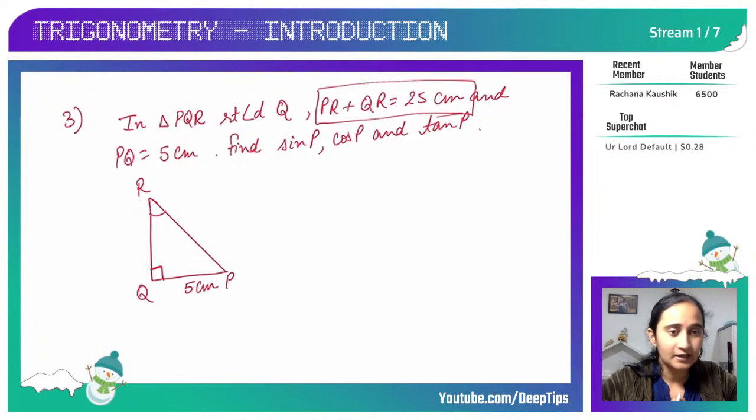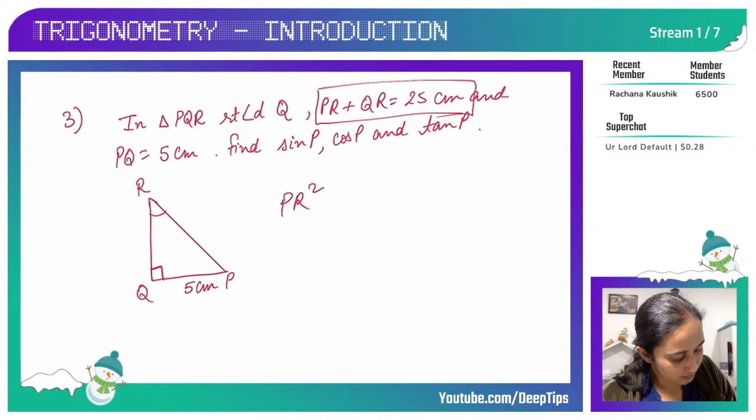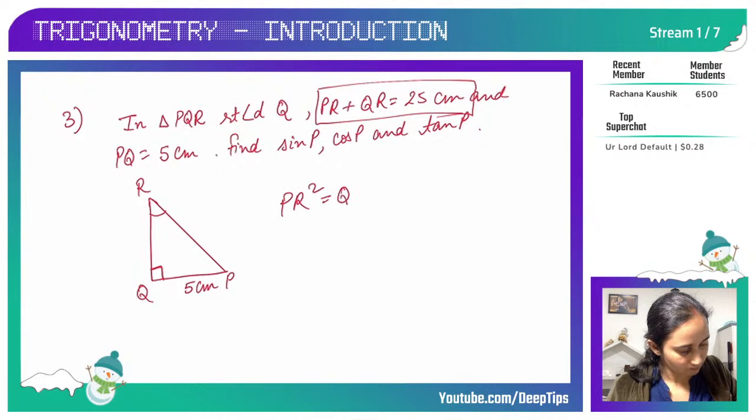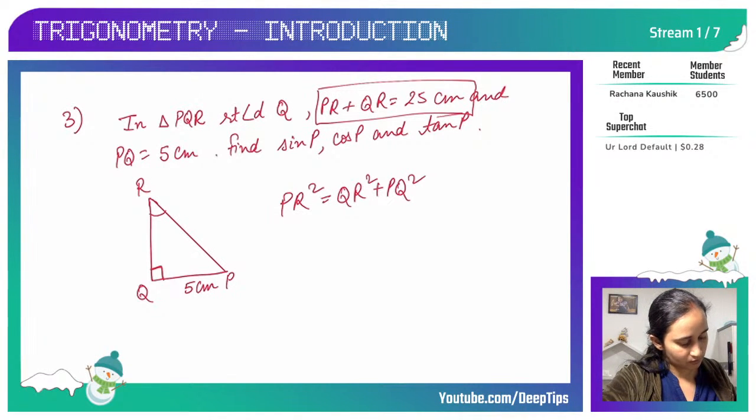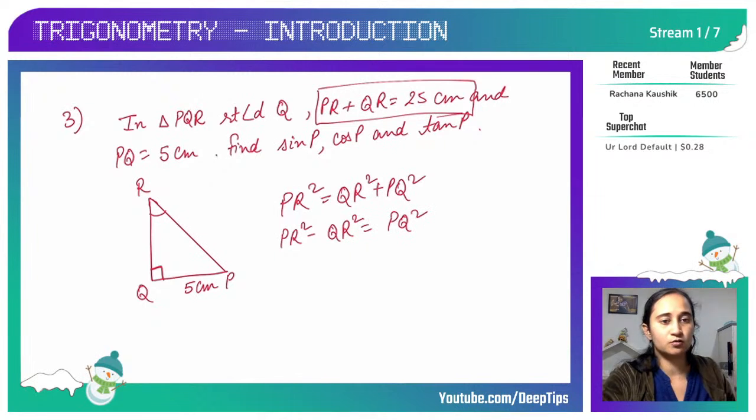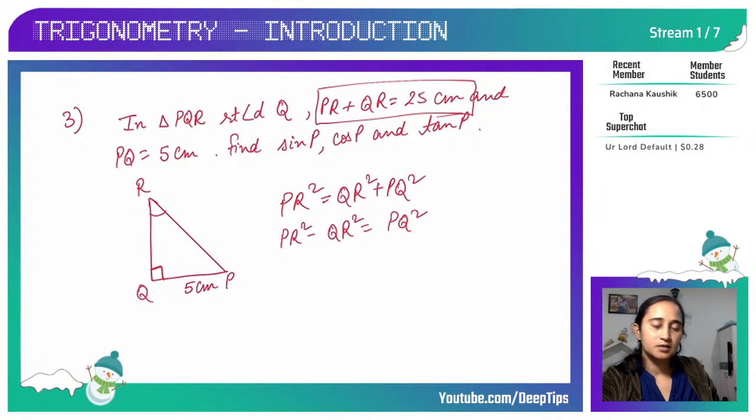It is a right angle triangle, so Pythagoras is there to help me out, right? So I know that PR square is equal to QR square plus PQ square. Everybody knows this, correct? Now I have PQ square, so I can write PR square minus QR square is equal to PQ square.